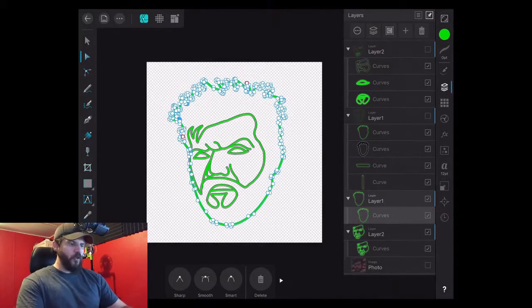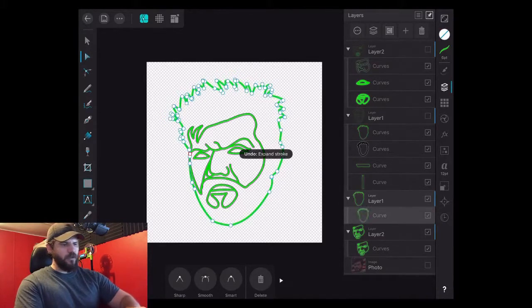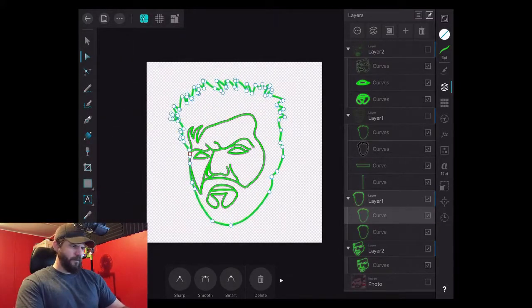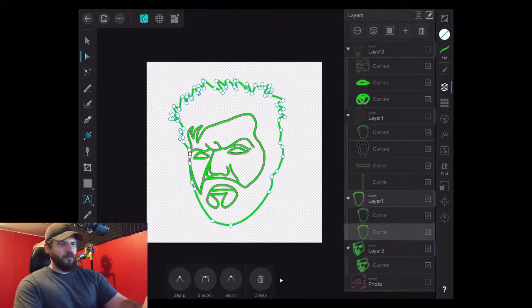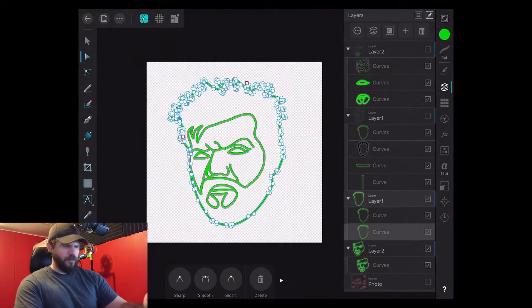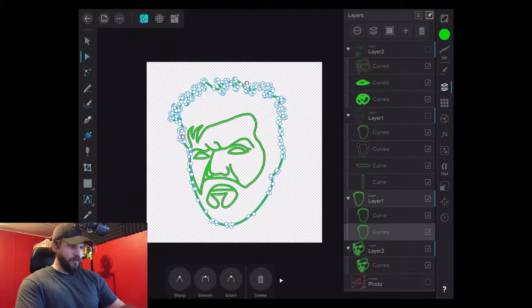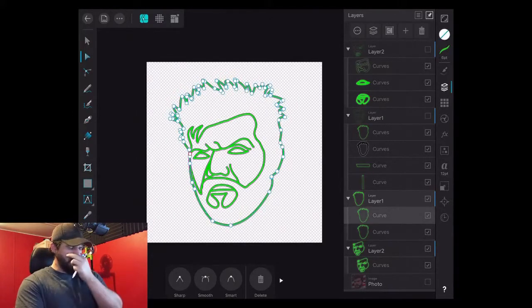Actually, before we do that, I need to make a duplicate of this. So we are going to back up. Let's make a duplicate. See here. Duplicate. And I will show you the reason for that a little bit later. Expand stroke. Alright, so our duplicate layer is going to be the very bottom layer of the cookie cutter.